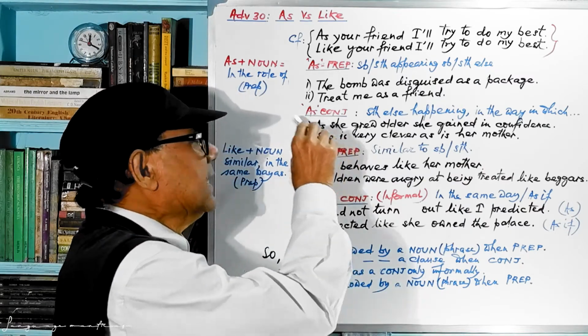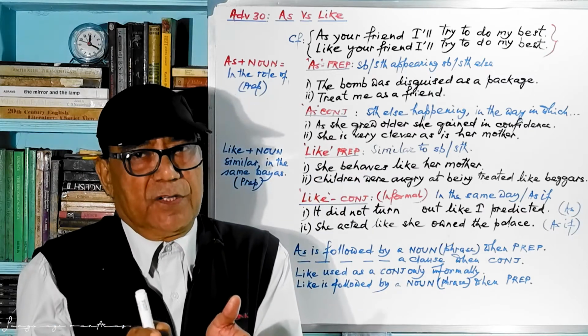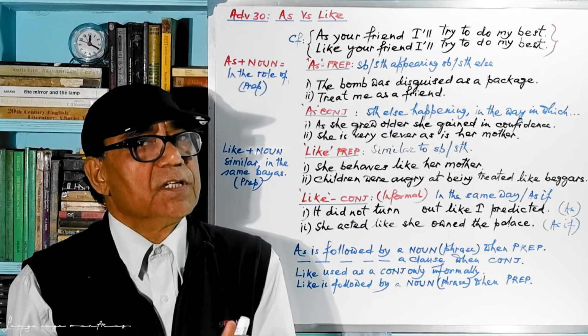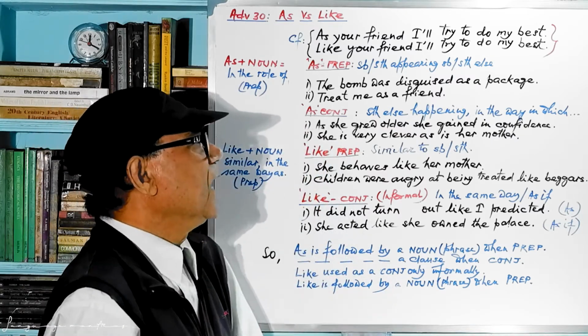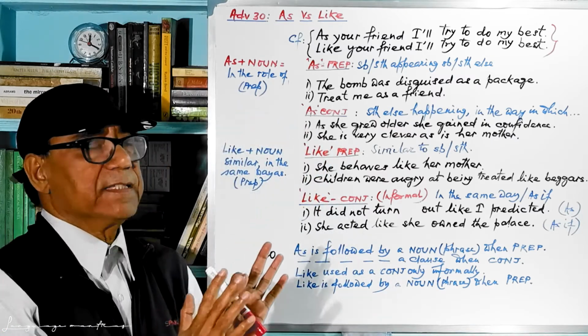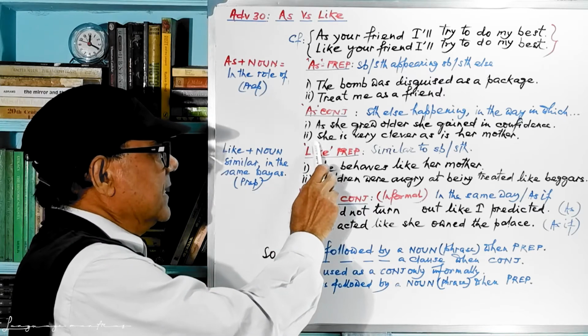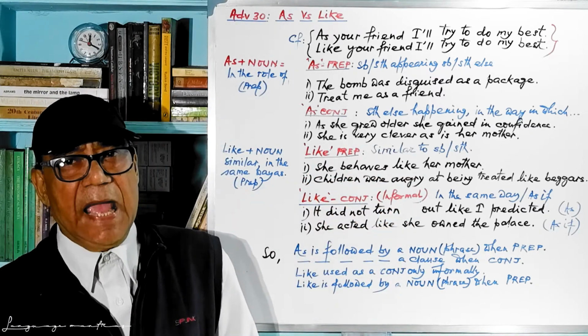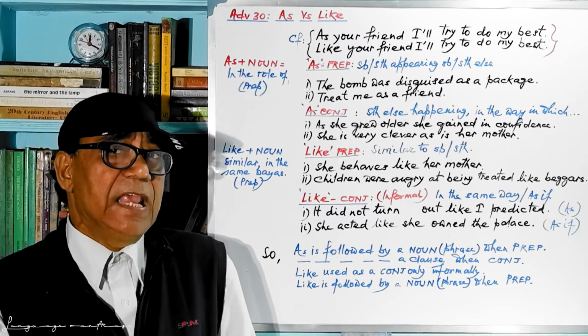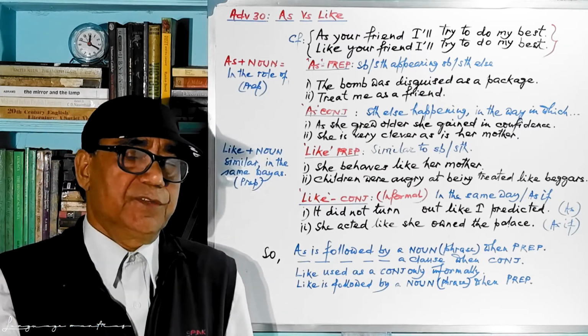And as is joining these two parts together. So the role of as is conjunctional here. Now, you cannot use like here. Second sentence: She is very clever as is her mother. As is her mother means as her mother is.